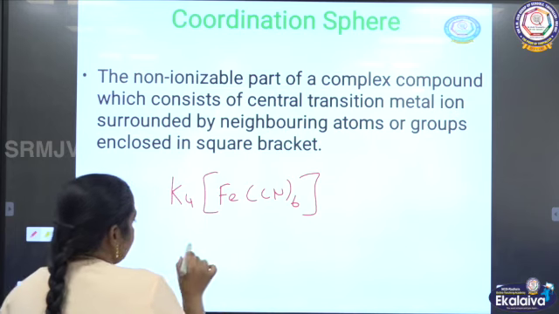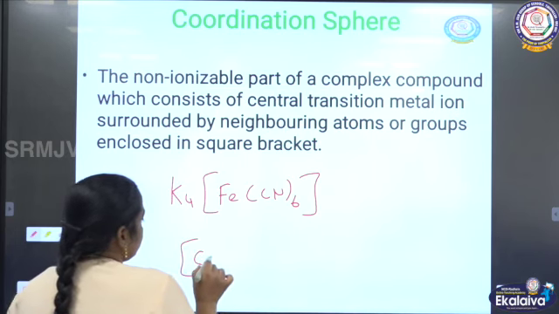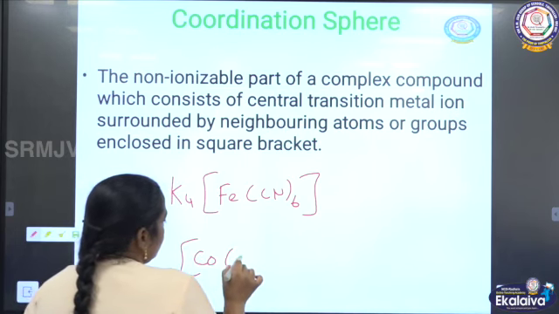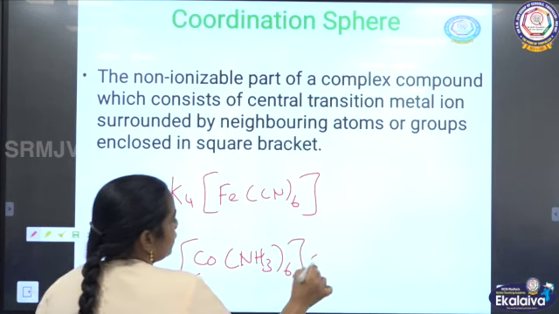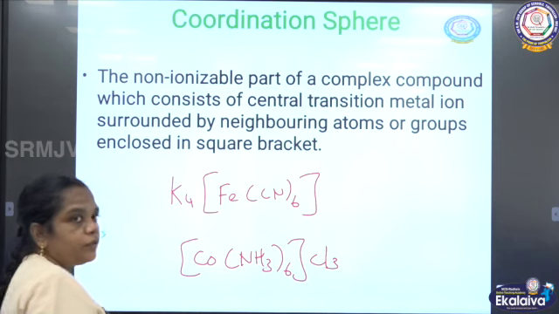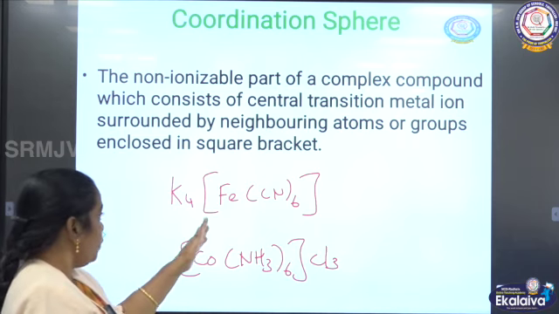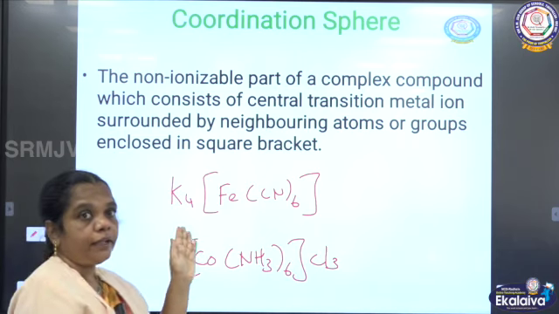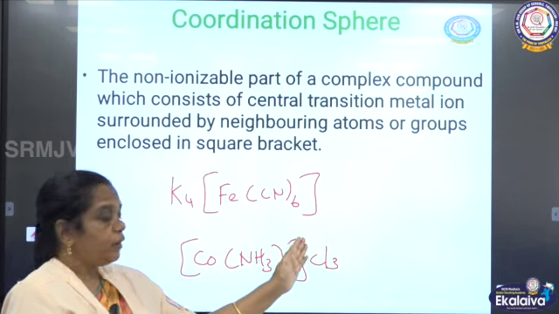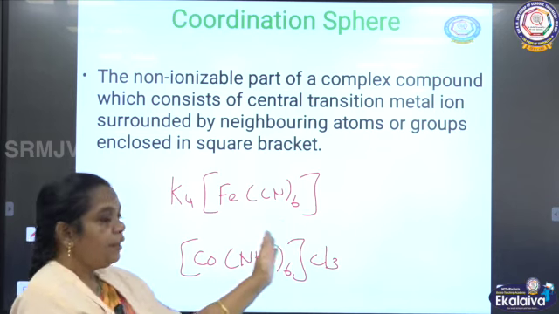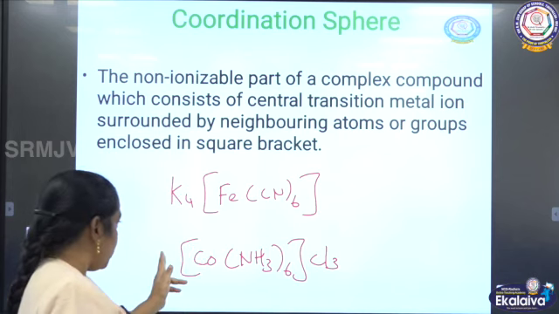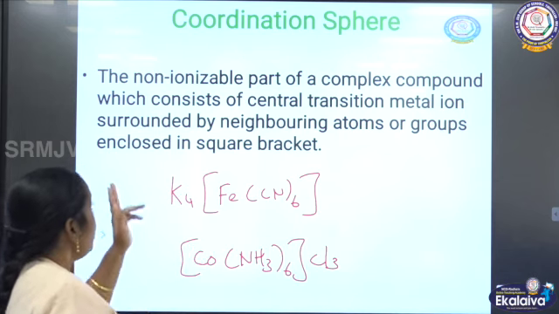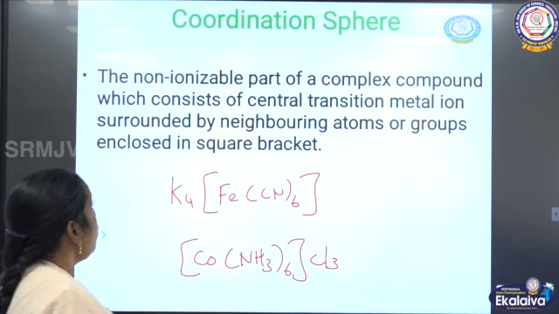In another case, [Co(NH3)6]Cl3. You can see that one of the species is outside the square bracket, as a prefix or suffix of the coordination part. So what is going to be the coordination sphere? The square bracket.